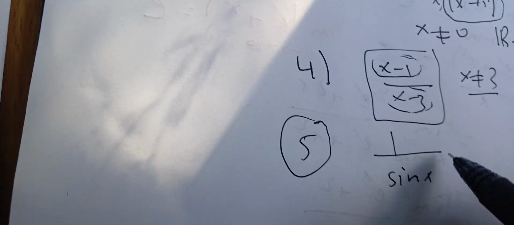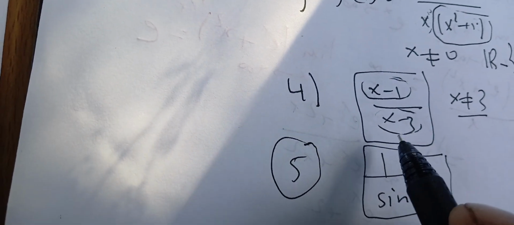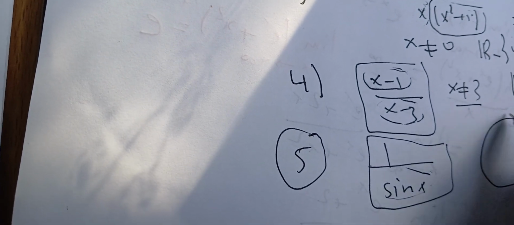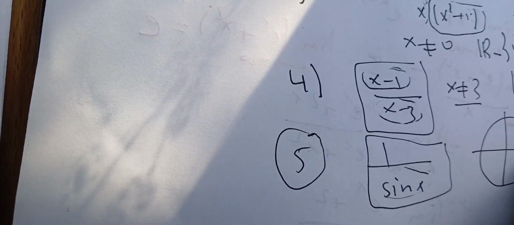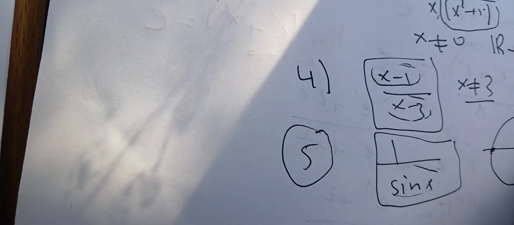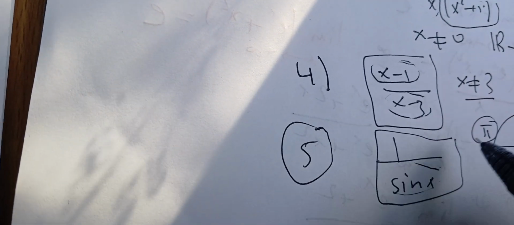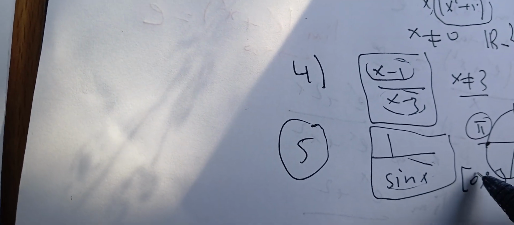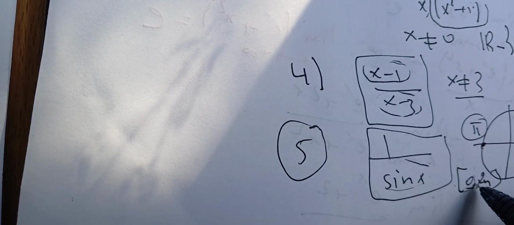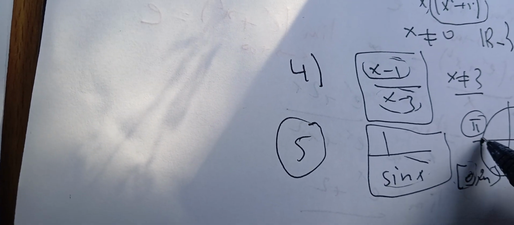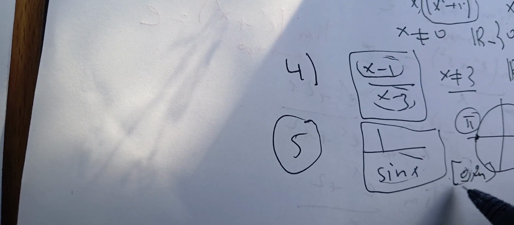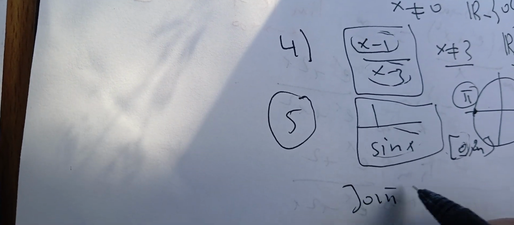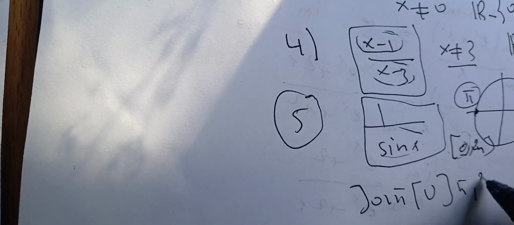Okay, next, let's see what we can do when we have something like this: 1 over sine of x. So this is a problem, because the sine can be 0. Remember, if you have the unit circle, the sine is 0 at these points, either 0 or pi. So if we are working in the domain 0 to pi, we have to get rid of 0 and pi. And therefore, in this case, we need to get rid of all of this. So the domain is going to be (0, pi) union (pi, pi).